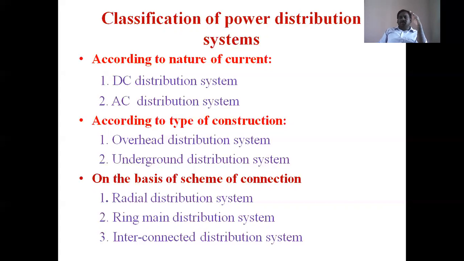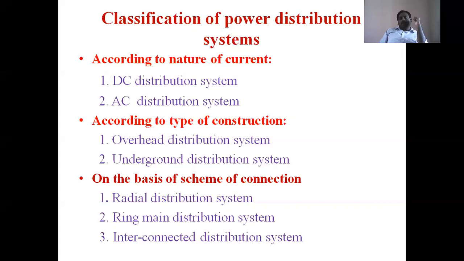If the distribution system distributes DC voltages or DC currents, that type of distribution is called a DC distribution system. If it distributes AC voltages or AC currents, it is called an AC distribution system. The second classification is according to the type of construction: overhead distribution system and underground distribution system.